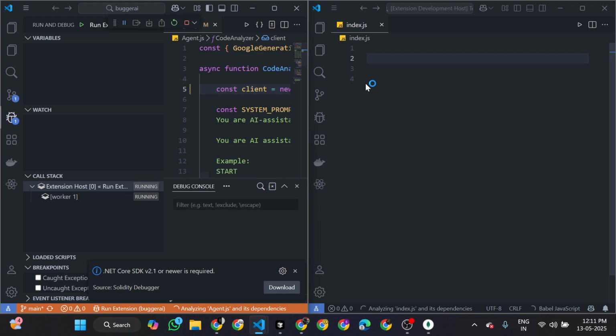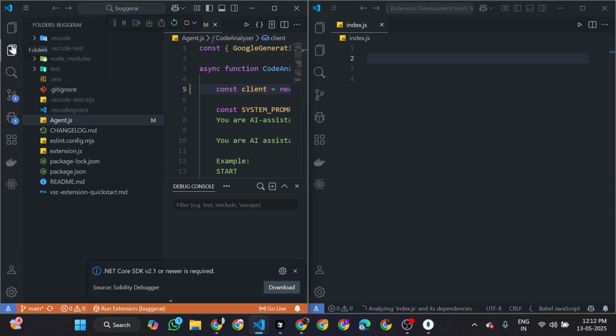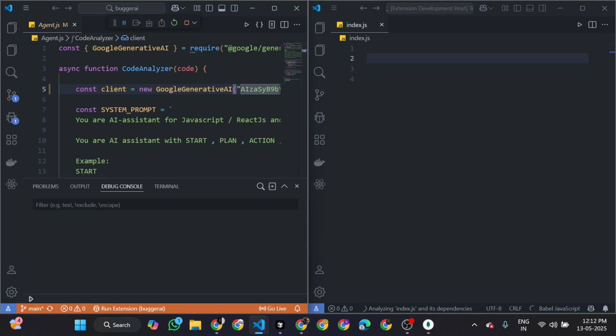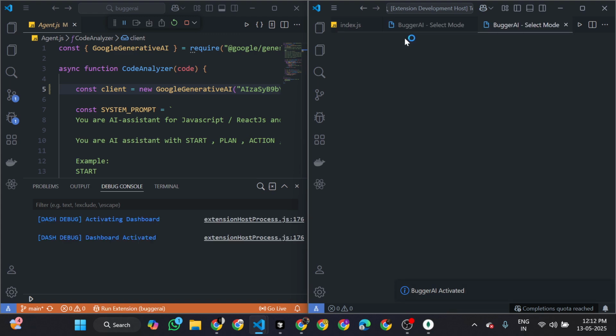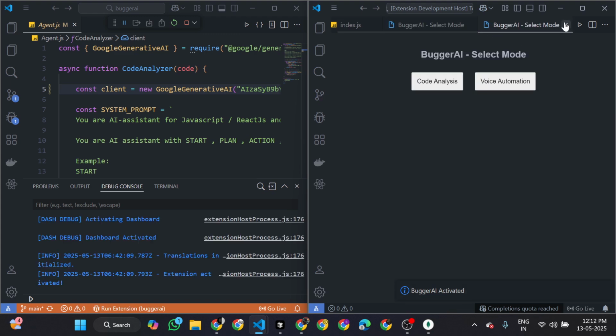Now Bugger AI is activated. You can see here you have to select the mode first of all.